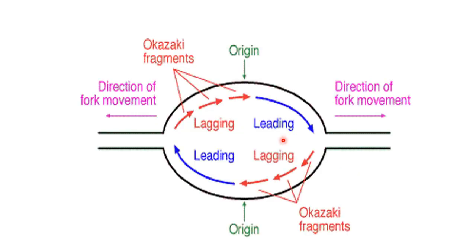Now this is a whole picture of the replication bubble. You can see this is the direction of the fork, that is, this is one Y-shaped replication fork and this is the other side replication fork. Okay, and these are the DNA strands which are newly synthesized. We will talk about leading and lagging strand in the next slide. Okay, this is just to show you a picture of the whole replication bubble, but what we are going to do is we will just divide this into two. So this is the imaginary line which divides the replication bubble into two.